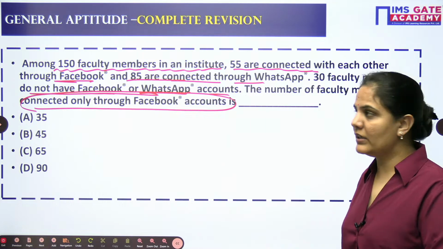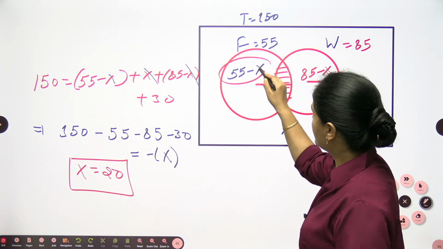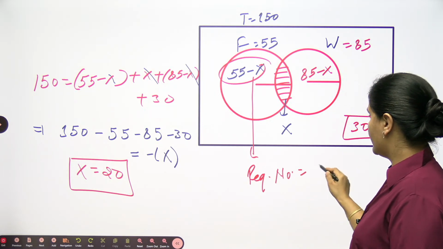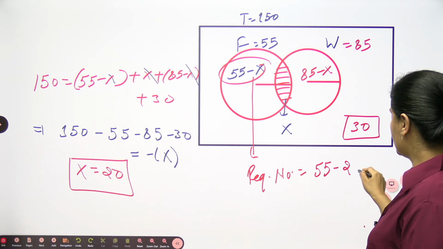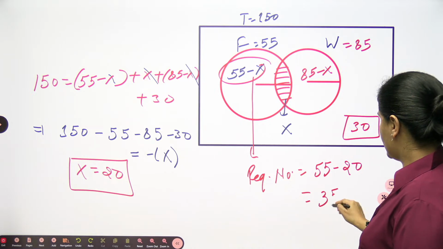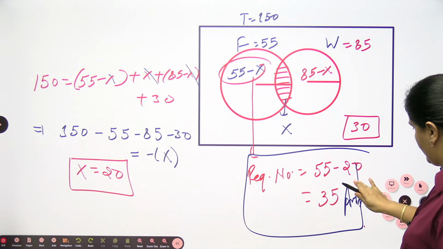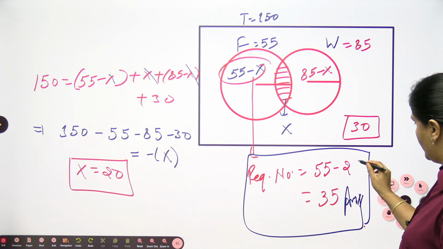The question is not asking for both of them, it is asking only for Facebook. So only Facebook means this number I need to find out. The required number will be 55 minus X, which is 20, so your answer should be 35.